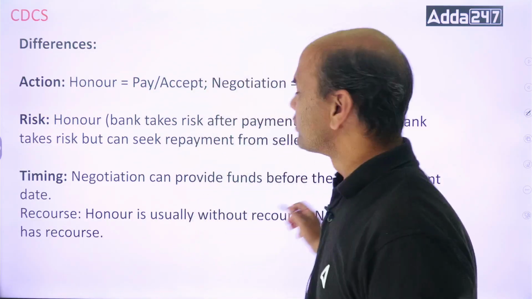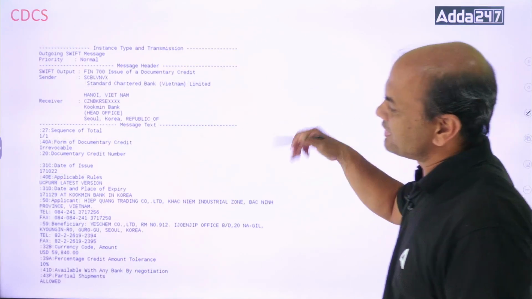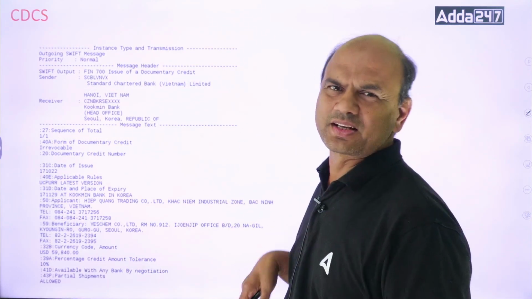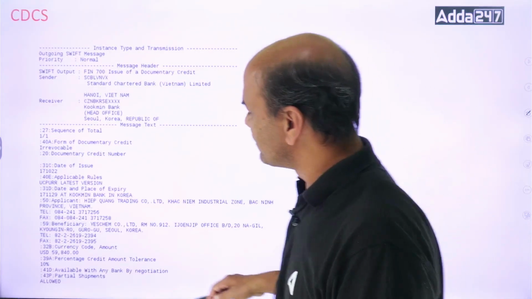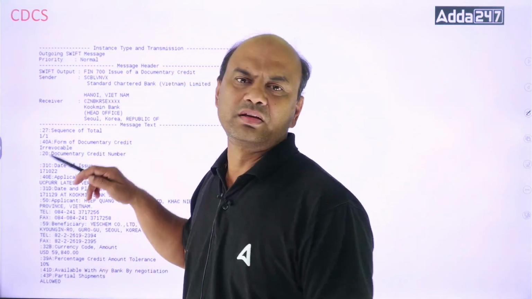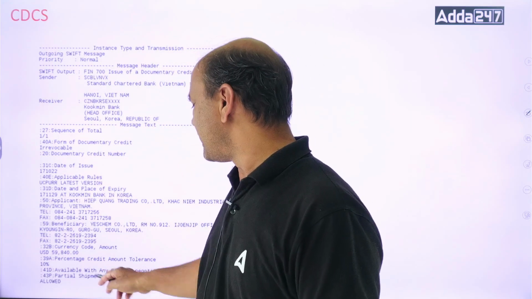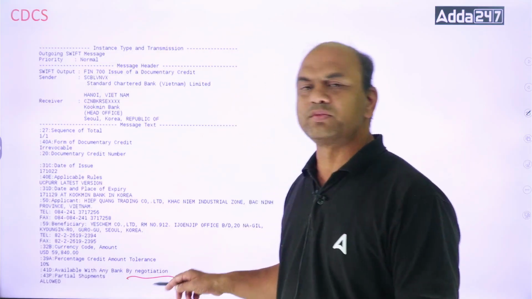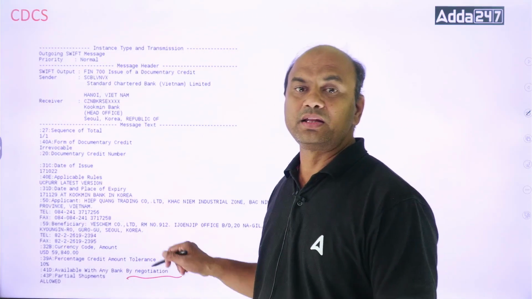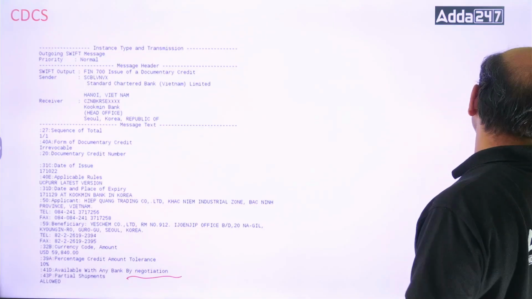Okay. So I told you I'll show you the LC also. See this. How does this happen? In this LC, this is a sample LC taken by me. See, in this LC what happens? If you see over here, where do you find this honor or negotiation? You'll find it in 41D. Okay, any bank by negotiation. See this. By negotiation. This is the word. Any bank by negotiation. Okay. So when you see this, any bank by negotiation.